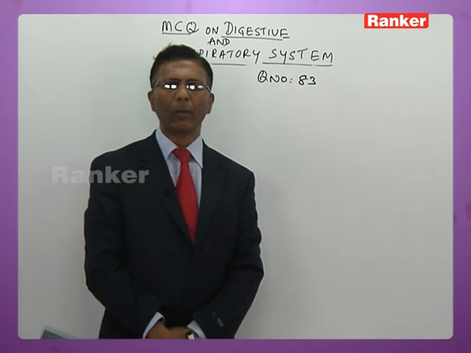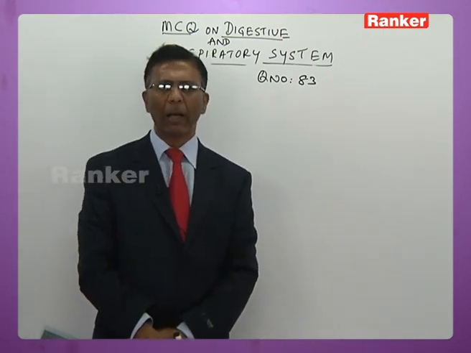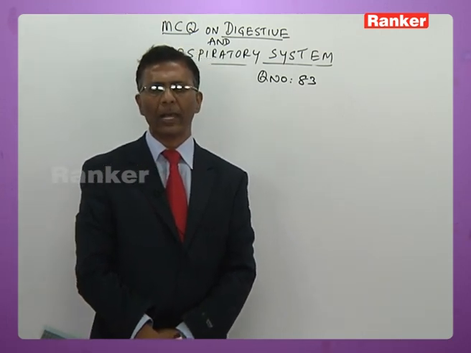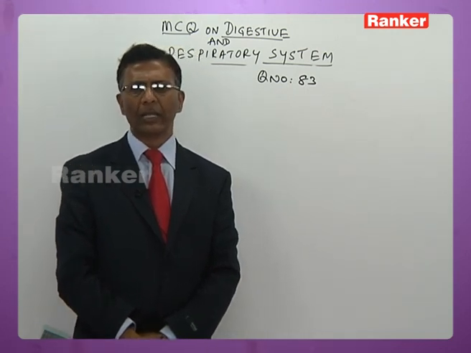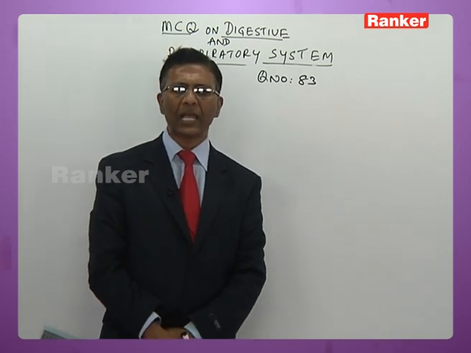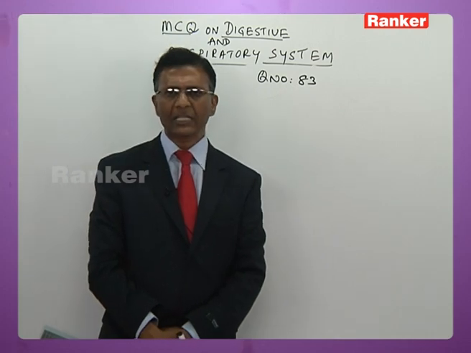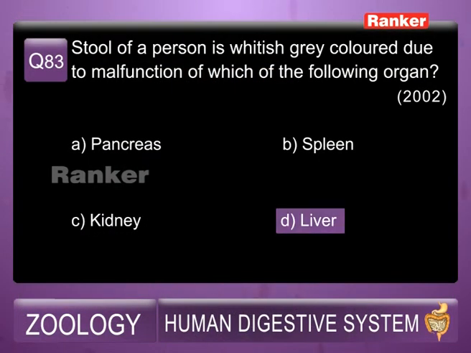So liver, very well, it secretes bile juice. Bile juice contains bile pigments. Bile pigments in the rectum region are broken down to form urochrome, stercobilin, which give yellow color to feces and urine respectively. So when the person is suffering from malfunctioning of liver, bile juice is not secreted in adequate amounts. As a result, there will be greyish colored feces. So the answer for this is D, that is liver.